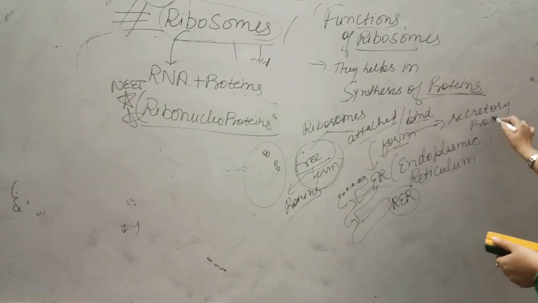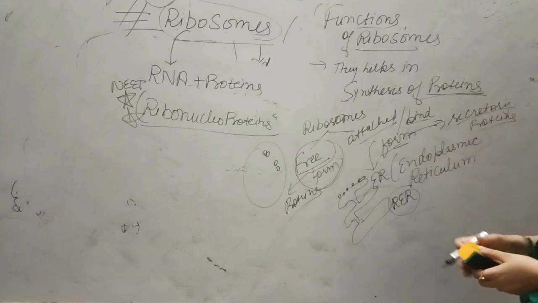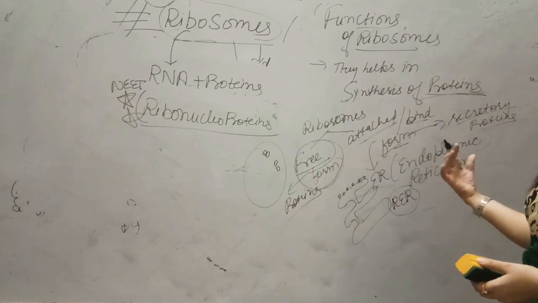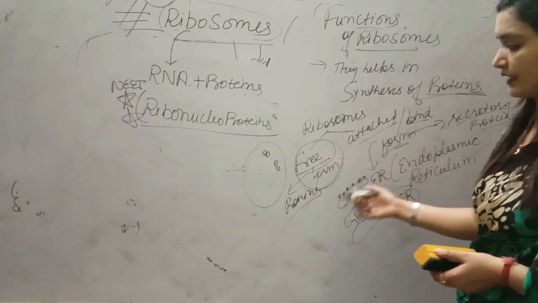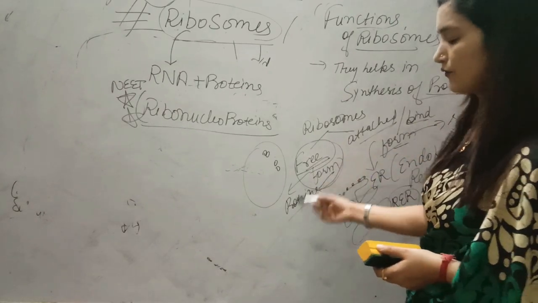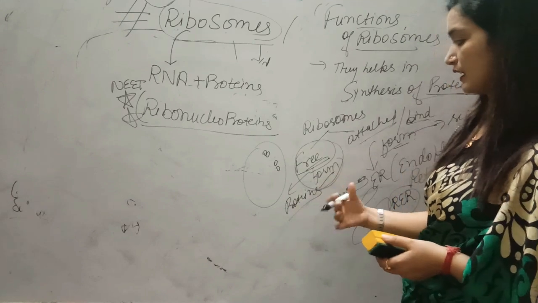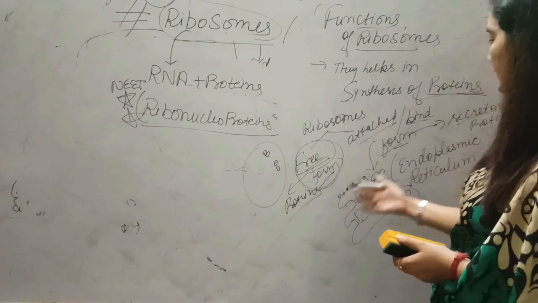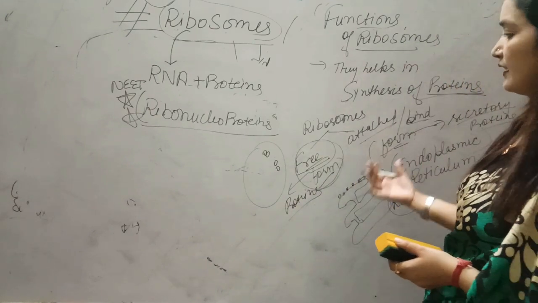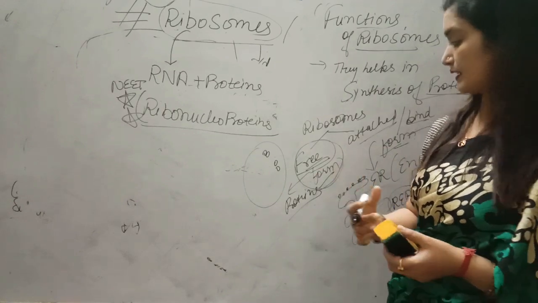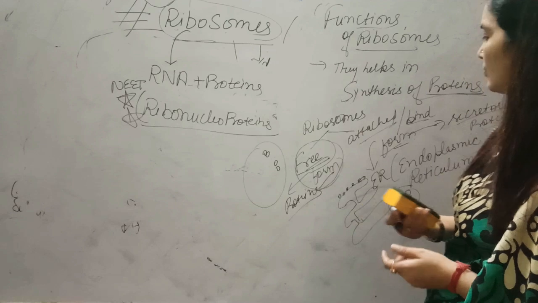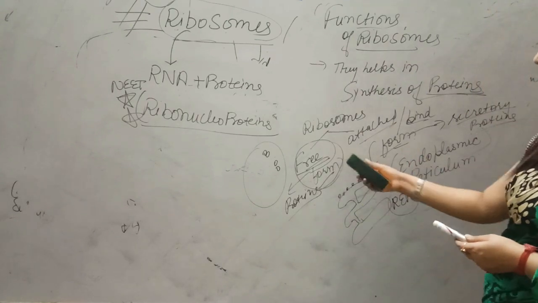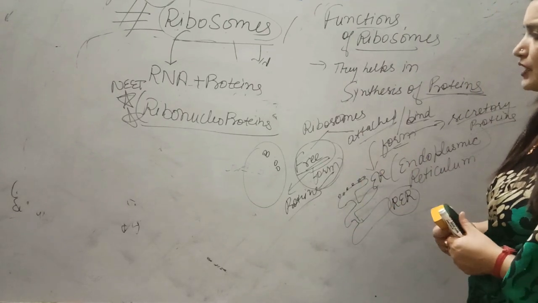Secretory proteins are synthesized here in the form of hormones and other secretions, for example from endocrine glands, and they also form other proteins like albumin and globulin, which help maintain the osmotic concentration in blood. So these types of proteins are generally formed by free ribosomes.